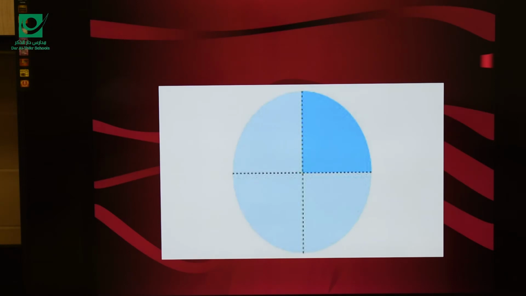For example, when I have this circle or the whole thing, let's say we have a loaf of bread or an orange, and I cut this part only. So this is exactly 1/4. Which means I divided into 2 parts and then I divided each of the 2 parts into another 2 parts. So this one is called a quarter. Repeat after me, quarter. Great.